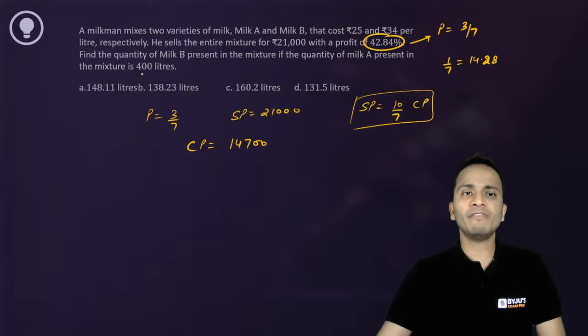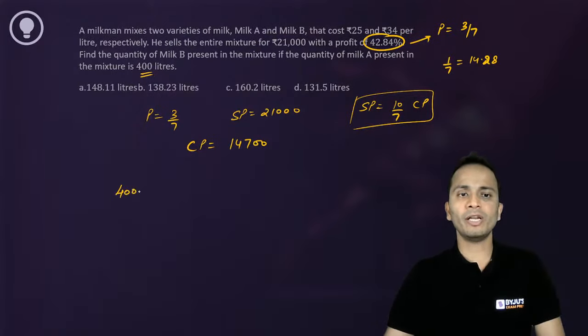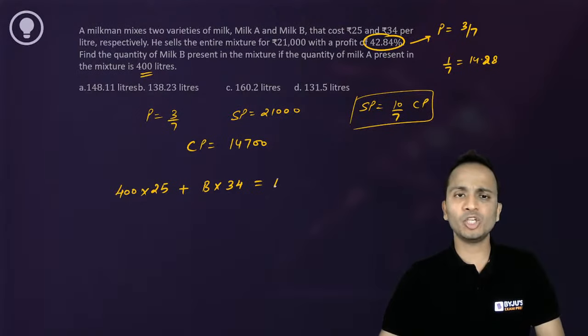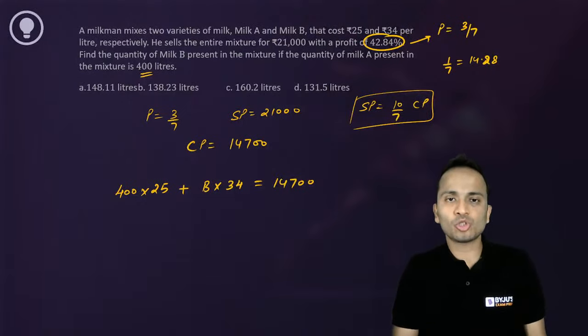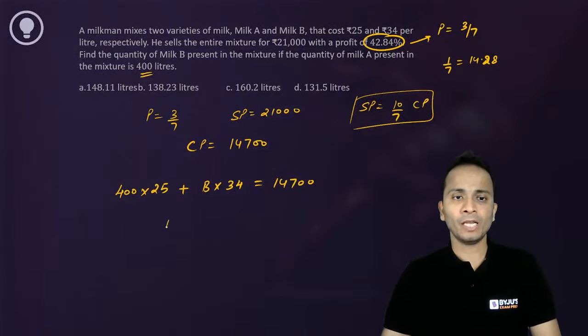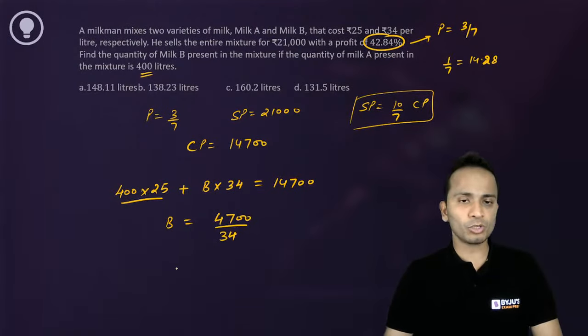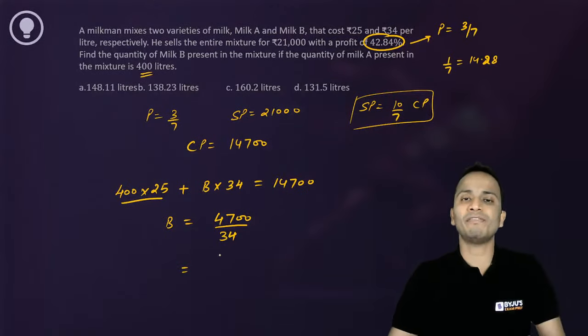Milk A का quantity given है 400 liters. So 400 multiplied by the price of milk A per liter, plus, let's say quantity of milk B is B multiplied by the cost per liter, and that should be equal to the total cost 14,700. That's it. Now you just need to solve this equation and get the answer. So the value of B will be equal to 14,700 minus this is 10,000. So that is 4,700 divided by 34. 4,700 divided by 34 will be the final answer.